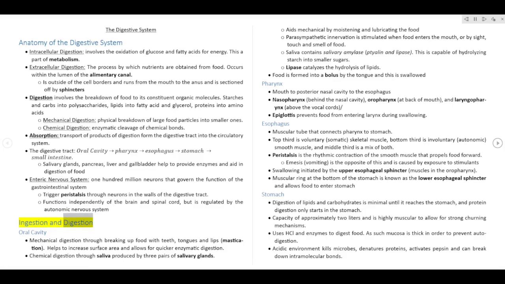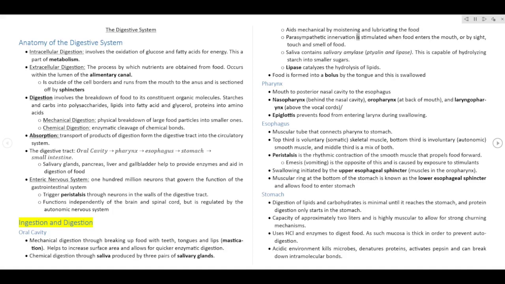Ingestion and digestion. Oral cavity. Mechanical digestion through breaking up food with teeth, tongue, and lips, mastication. Helps to increase surface area and allows for quicker enzymatic digestion. Chemical digestion through saliva produced by 3 pairs of salivary glands. Aids mechanical digestion by moistening and lubricating the food.